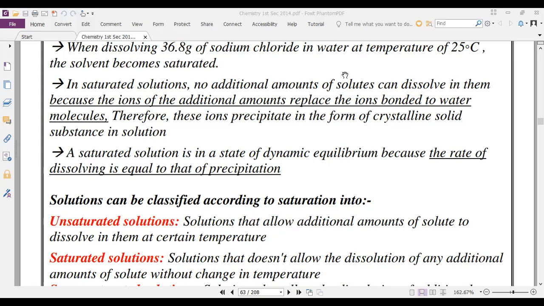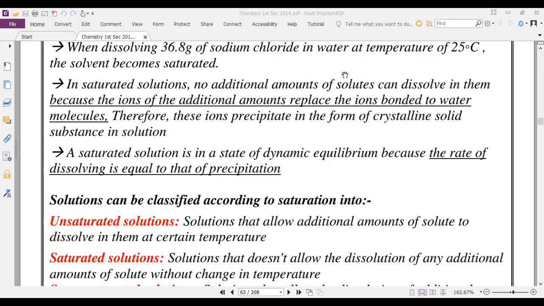But at a certain point, when you add more sugar and stir, the sugar will precipitate at the bottom. The sugar doesn't disappear, so it's called saturated.